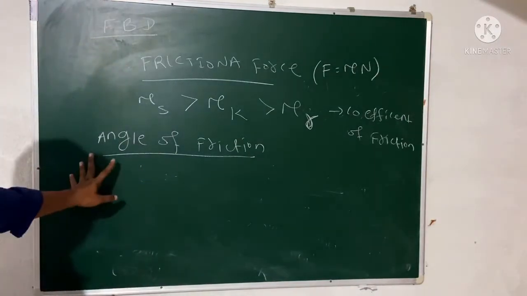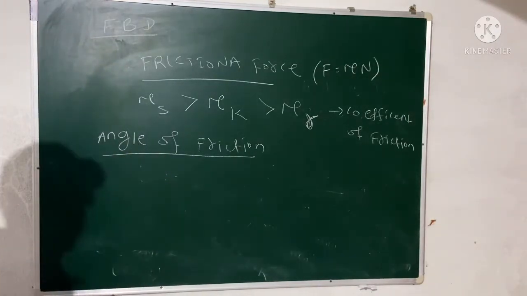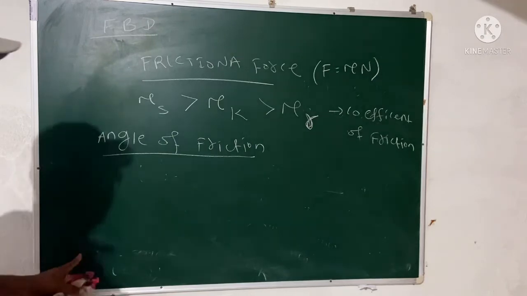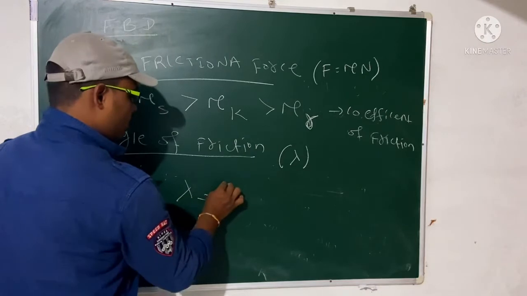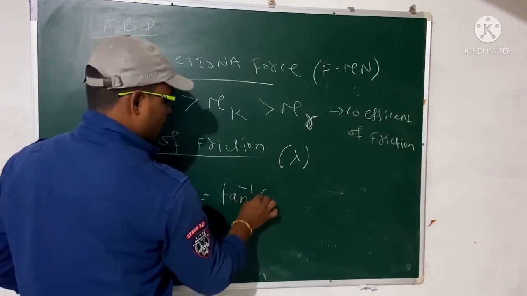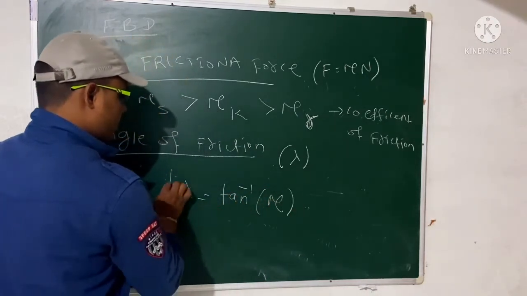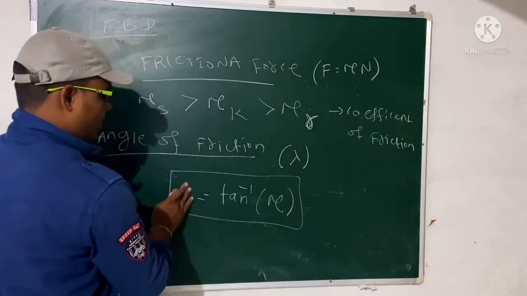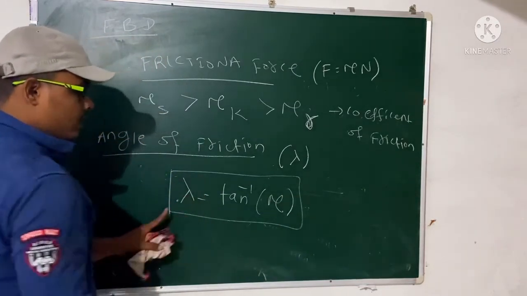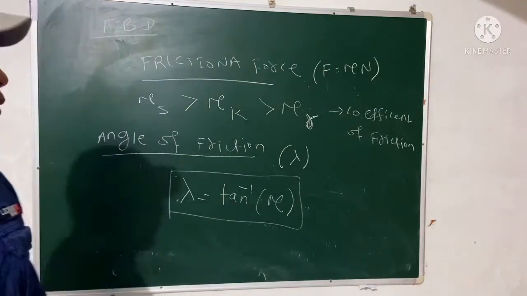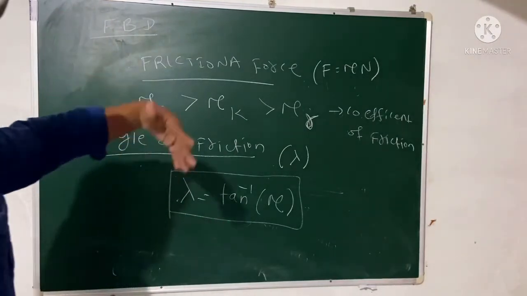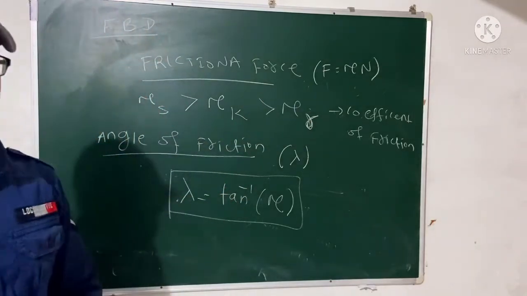Okay, so next we will look at the angle of friction. So remember the formula. What is the angle of friction? We can represent it as lambda. So lambda is tan inverse mu. Remember, the coefficient of friction will be given to you. Then what is the angle of friction? This is an angle. Okay, so the formula is lambda equals tan inverse mu. So these are all three types of friction, then frictional force, then your angle of friction.